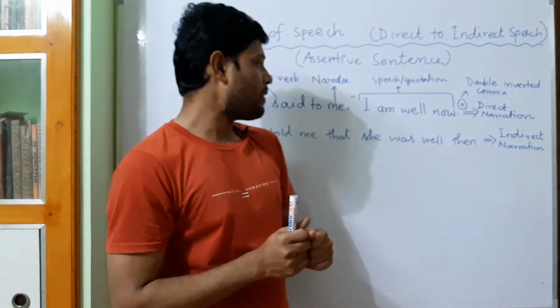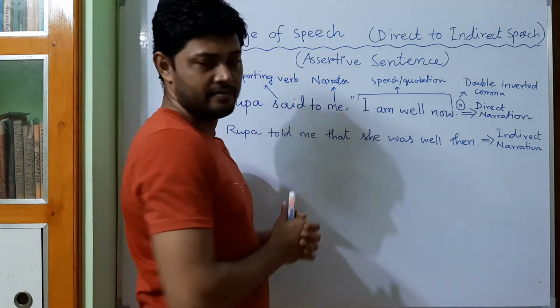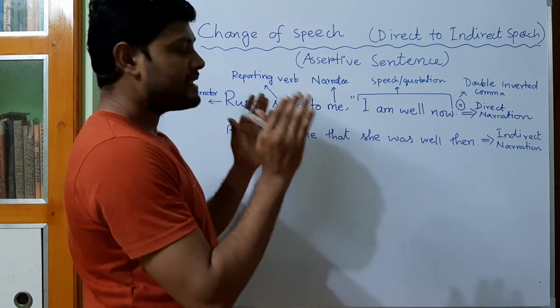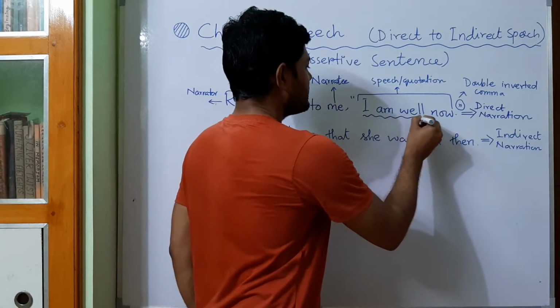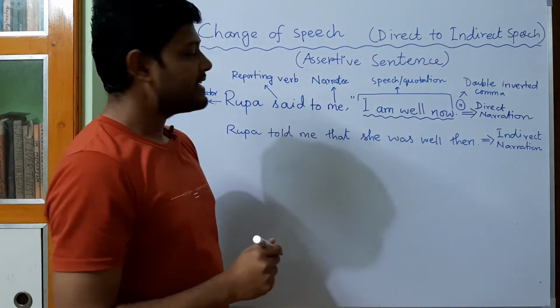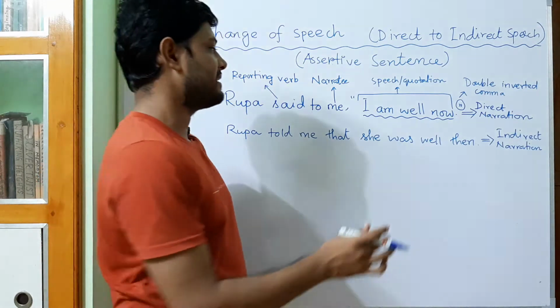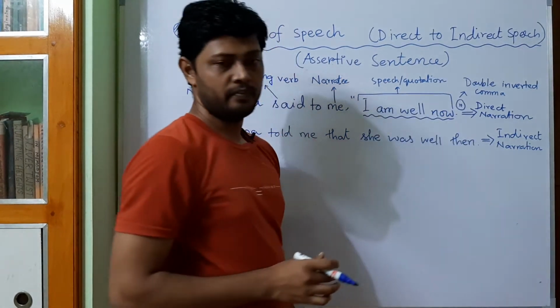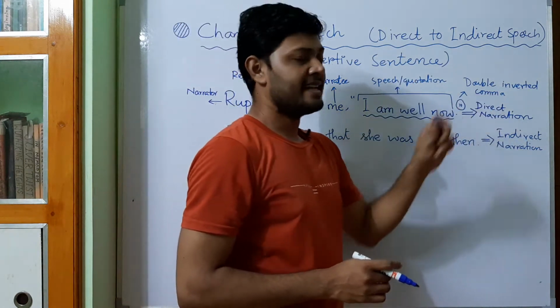But think one thing: in the first sentence, you are using Rupa's words in a direct manner without changing anything, "I am well now." So this is known as direct narration.